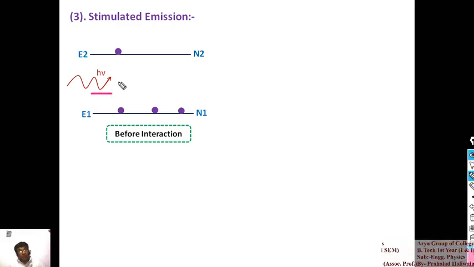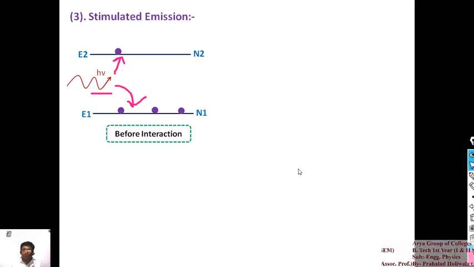So that incoming photon will not always interact with the ground state electrons. It is not an essential condition according to Einstein's theory. It can be induced to the excited electron at the higher energy level. Induced means that the photon can transfer its information, by the phase or by the amplitude, to that excited electron. So after being induced, the excited electron will be de-excited.